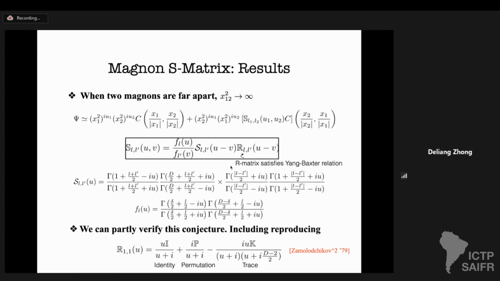To do that, the idea is to project this wave function into some simple subsector. For example, we project to a wave function that is fully symmetric in all its indices. In that case, in this normalization, the eigenvalue of these R matrices trivializes to 1. And in that case, we can indeed reproduce the scalar phase. Of course, if you take D equals 4 and take the canonical value of delta, we can reproduce the result obtained from deforming N equals 4 Yang-Mills.